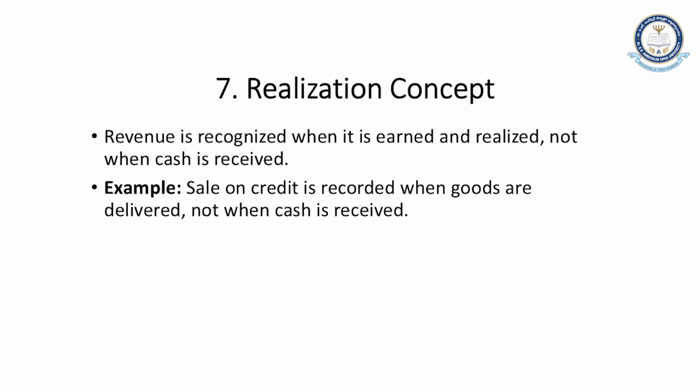For example, you made a sale on credit. You sold goods worth rupees 10,000 to ABC Limited, but they have not paid the amount yet. So when will you record the transaction, when you are going to receive the amount? No, we are going to record the transaction when we have made the sale, when the revenue is realized. The revenue is realized today because we made the sale today. So we are going to record it today that we made a sale on credit, and whenever we receive the money, that transaction will be recorded separately. We will not wait till the date the amount is received.